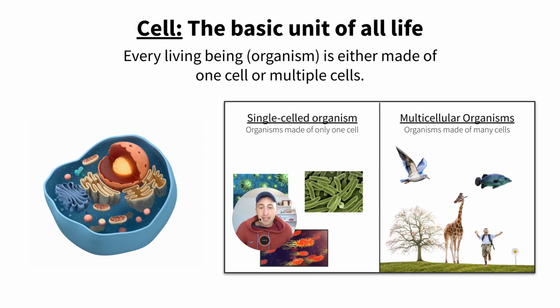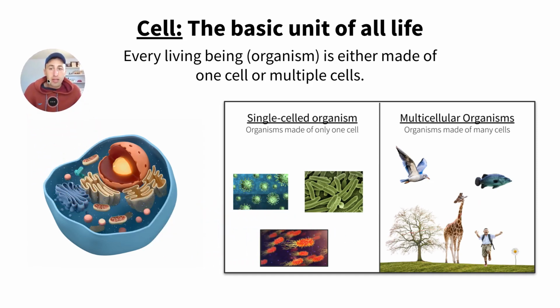Now, the cell, that is the basic unit of all life. So every living being, every organism, is either made up of one cell or multiple cells. So you have two types of organisms. You have a single celled organism, which is made up of only one cell, and you have a multicellular organism like us, like birds, like plants, like trees, fish, all these things, they're made up of many, many, many cells.